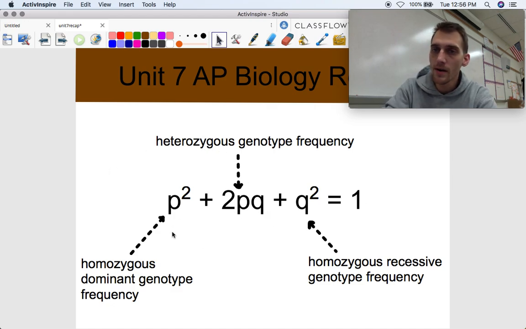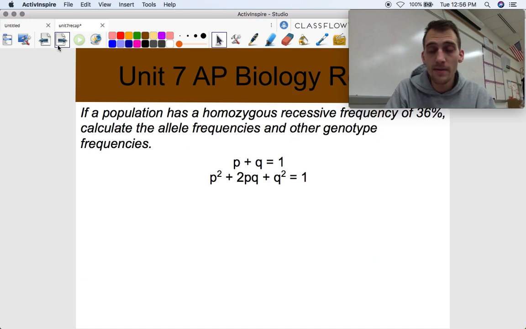So p² represents the homozygous dominant genotype frequency, 2pq represents the heterozygous genotype frequency, and q² represents the homozygous recessive genotype frequency. And you add all of those up together, and you get 100% of the gene pool. Those are our two equations: p + q = 1, and p² + 2pq + q² = 1. We're going to do one example problem here because it's easier to explain through an example, but if you need practice with this, do a lot more than just one question, because it takes some time and practice. I'll show you the basics here.